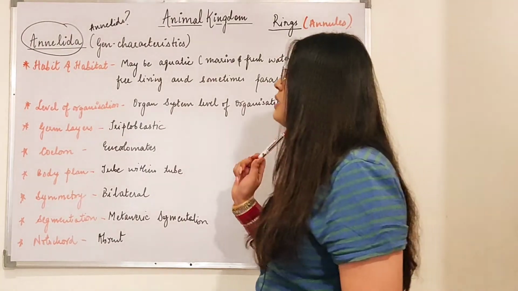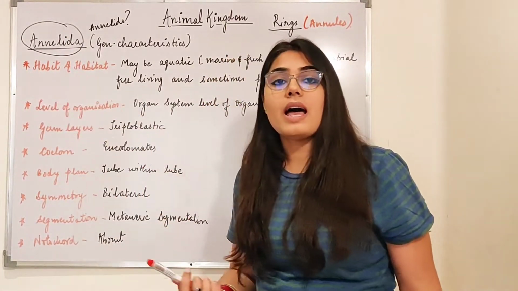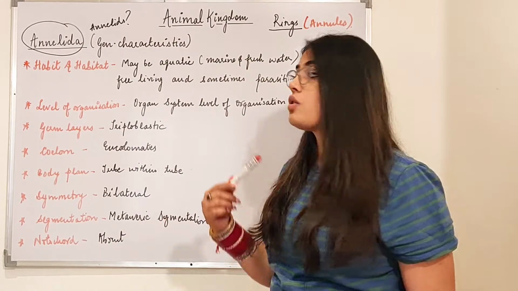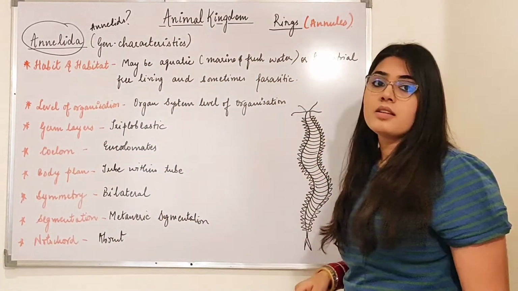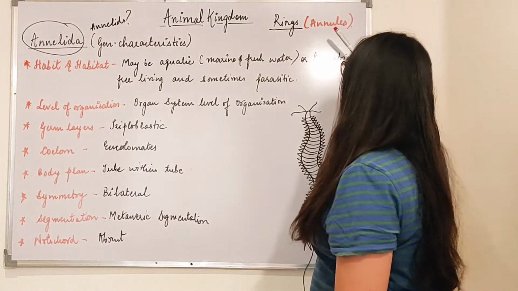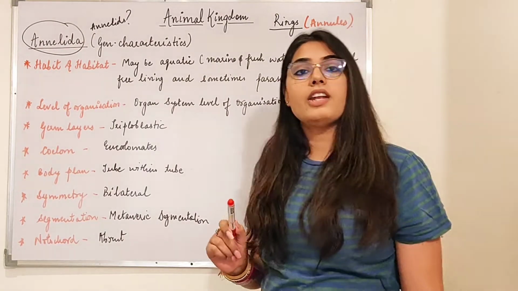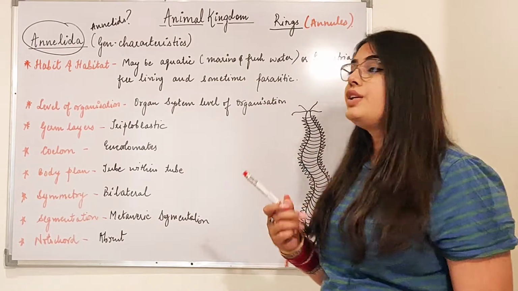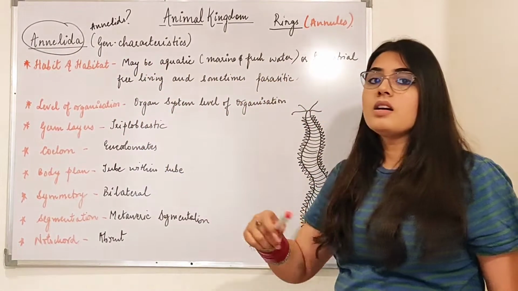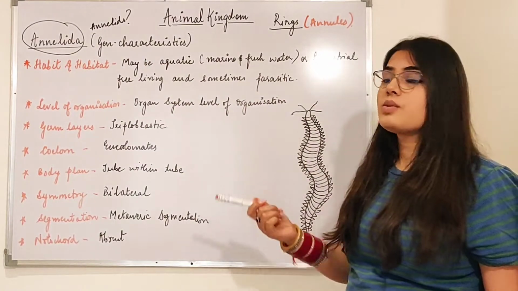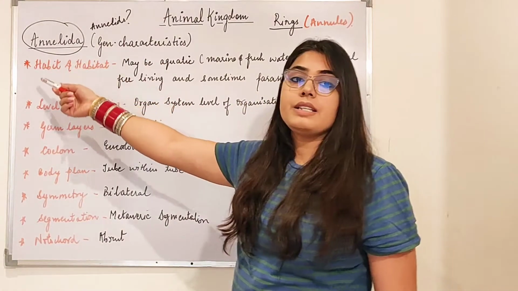The term given to these rings is annules. So annules are present inside the phylum Annelida, and it is the rings which are giving them the name Annelida.